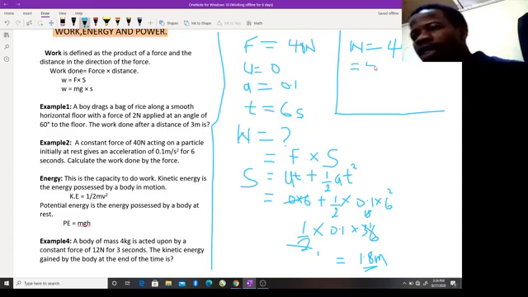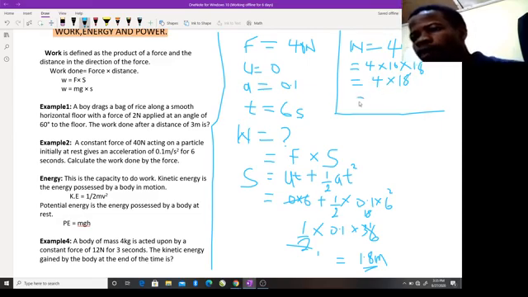I can write this as 4 times 10, then times 1.8. 10 times 1.8 will be 18, and that becomes 4 times 18.